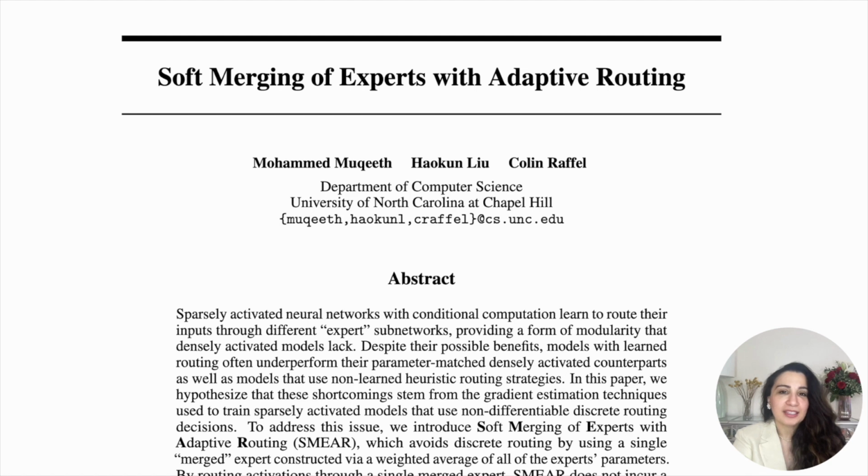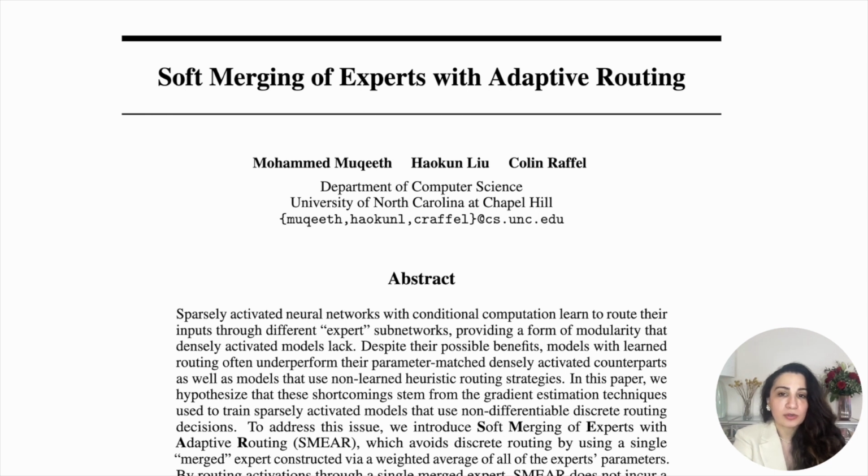Hello everyone. In this video, we're going to discuss the paper by researchers from the University of North Carolina, Chapel Hill. The main idea of the paper is to combine mixture of experts or modular deep learning with standard gradient-based training instead of non-differentiable discrete routing that use gradient estimation techniques.